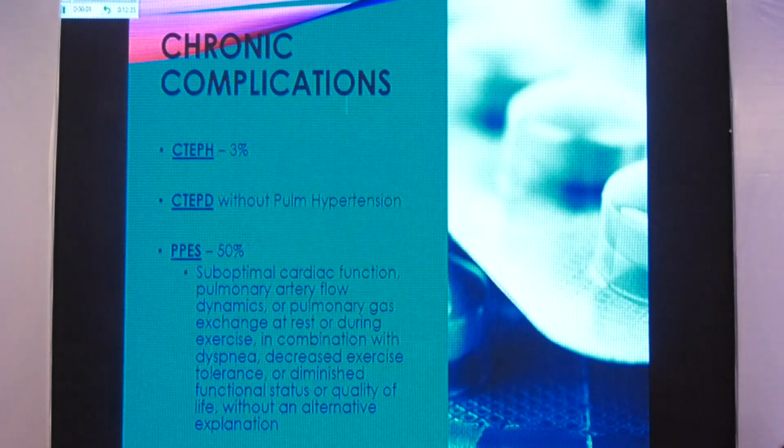Just few of the chronic complications that we need to be aware of: chronic thromboembolic pulmonary hypertension, chronic thromboembolic pulmonary disease without hypertension, and post-pulmonary embolism syndrome. This is like the long COVID, where the patient has too many fatigue and weakness, and none of the test is actually in keeping with his level of fatigue or weakness.